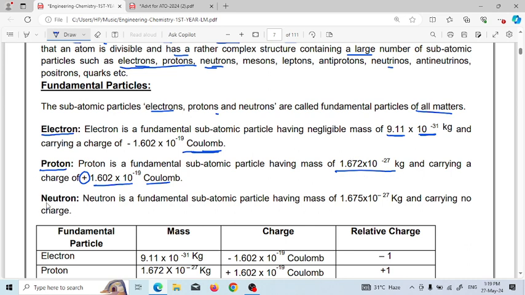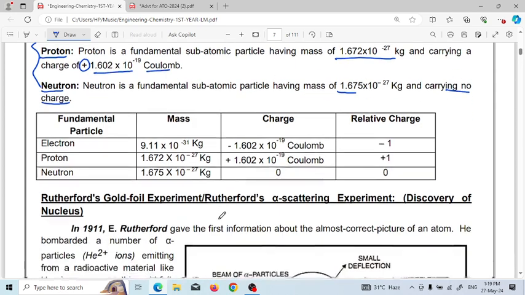Next, the third fundamental particle is neutron. Neutron has no charge, that means it is neutral, and it has mass approximately equal to the mass of proton, which is 1.675 into 10 to the minus 27 kg. Among the three fundamental particles, electron has the least mass, which is negligible, 9.11 into 10 to the minus 31 kg, the least among electron, proton, and neutron. So this is the table you have to remember.